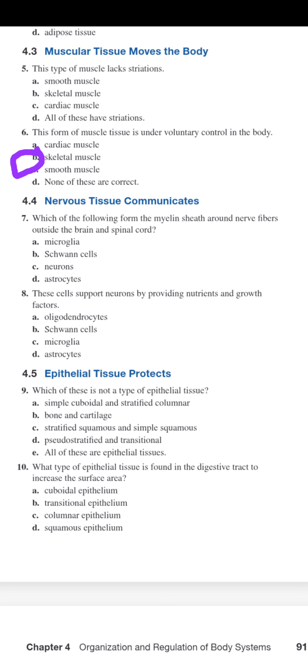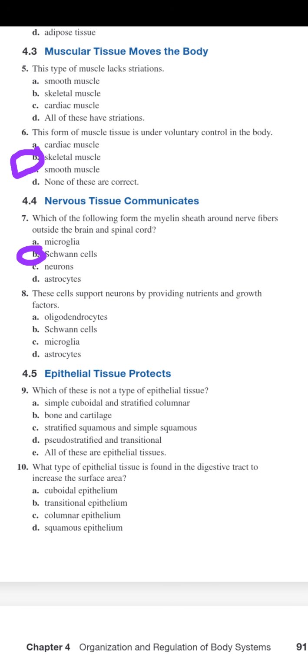Coming to question number 7, which of the following form the myelin sheath? Myelin sheath is basically a fatty layer around nerve fibers along the axon, outside the brain and the spinal cord. Since they're asking about outside the brain, we actually have two different types, one inside the brain and the other one outside the brain. Right now they're asking about the one outside the CNS. So its name is Schwann cells.